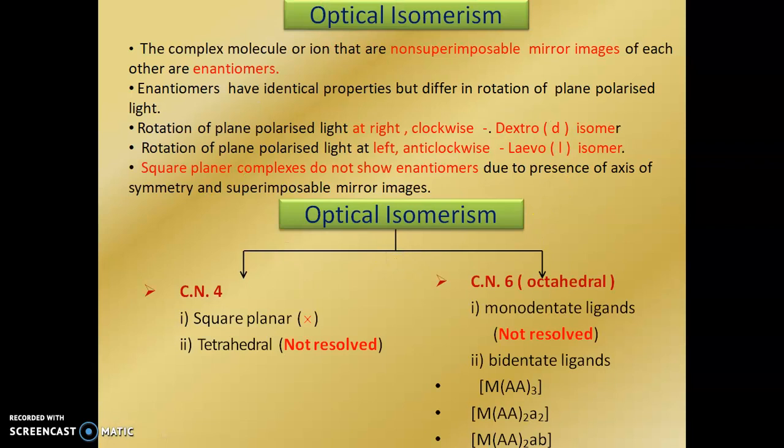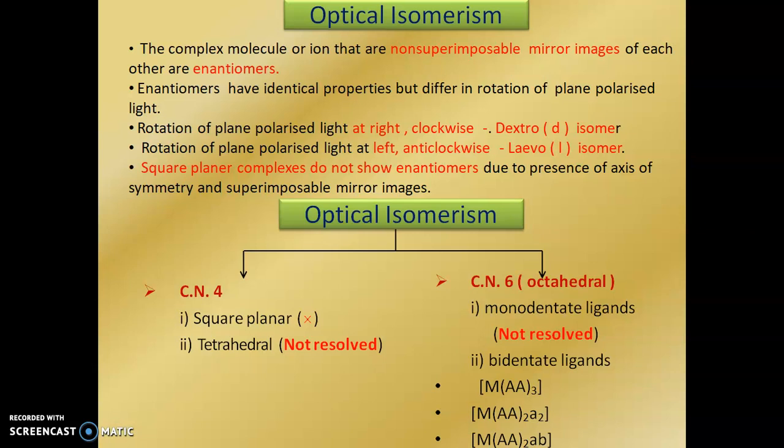Then we see optical isomerism. What is optical isomerism? Complex molecules or ions that are non-superimposable mirror images of each other are called enantiomers. Enantiomers have identical properties but differ in rotation of plane polarized light. Rotation of plane polarized light to the right, the clockwise direction, is called the dextro isomer, denoted by small d. But rotation of plane polarized light to the left or anti-clockwise is called the levo isomer, denoted by small l.